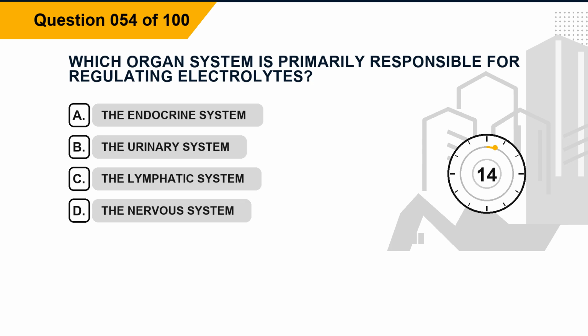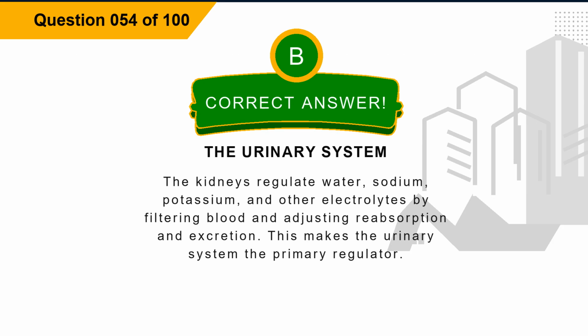Question 54. Which organ system is primarily responsible for regulating electrolytes? Option A, the endocrine system. Option B, the urinary system. Option C, the lymphatic system. Option D, the nervous system. The correct answer is option B, the urinary system. Explanation: the kidneys regulate water, sodium, potassium, and other electrolytes by filtering blood and adjusting reabsorption and excretion. This makes the urinary system the primary regulator.